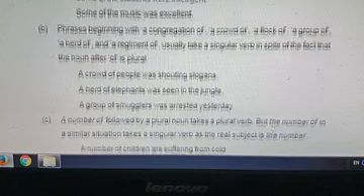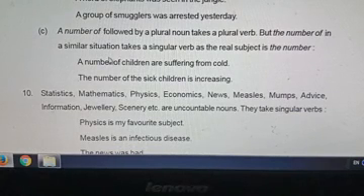Then a number of children, plural agreement. After a number of, if a plural noun is there, plural agreement. After the number of, if a plural noun follows, singular agreement.